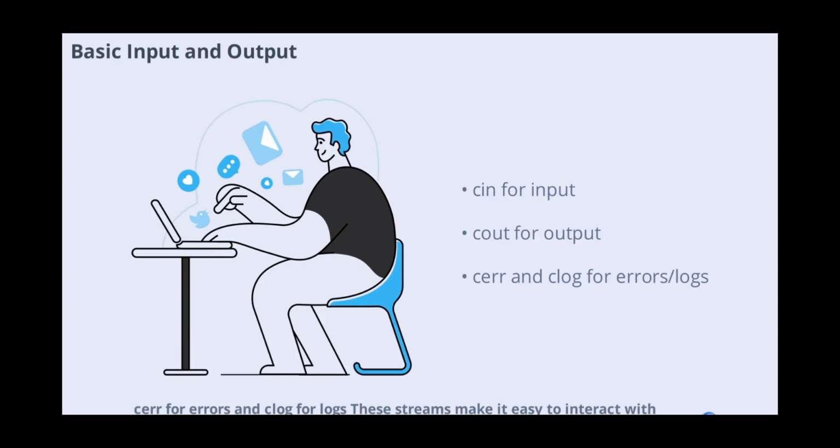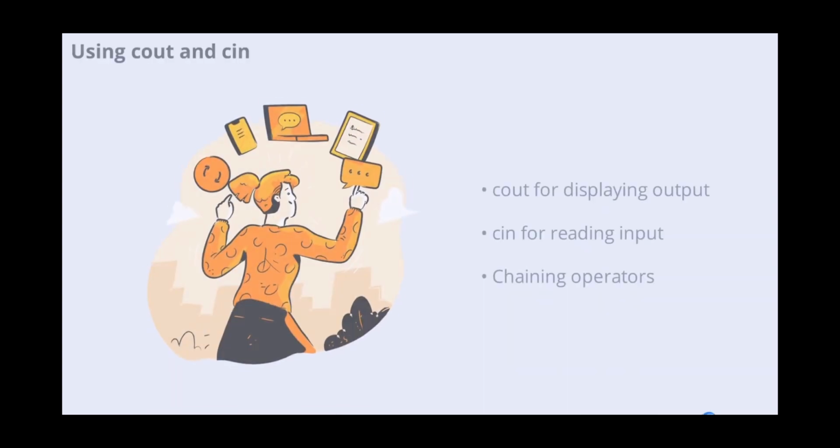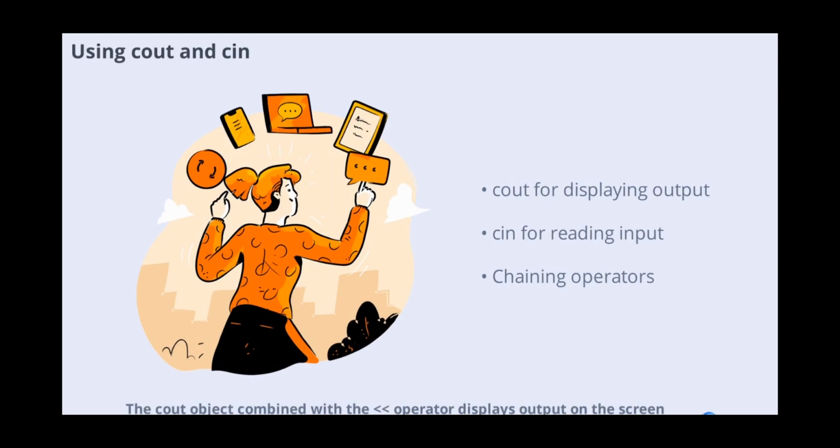These streams make it easy to interact with users and handle data efficiently in your program. The cout object combined with the << operator displays output on the screen. You can chain multiple outputs in one statement and use endl to add a new line. For input, cin uses the >> operator to read data from the keyboard. You can read multiple values in a single statement, making user interaction straightforward and efficient.